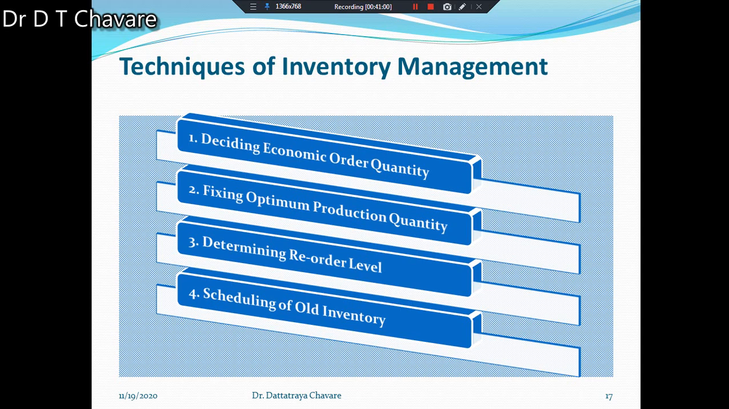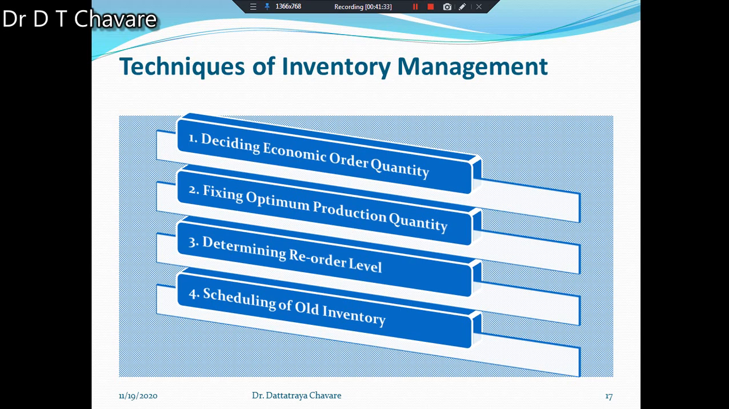Now the second technique is also given here, that is fixing optimum production quantity. What is it? Optimum production quantity. It is necessary to fix the optimum production quantity by considering the cost involved in the process. There are two main costs involved in the process. How many? Two main costs are there. First is the setup cost and second is the inventory carrying cost.